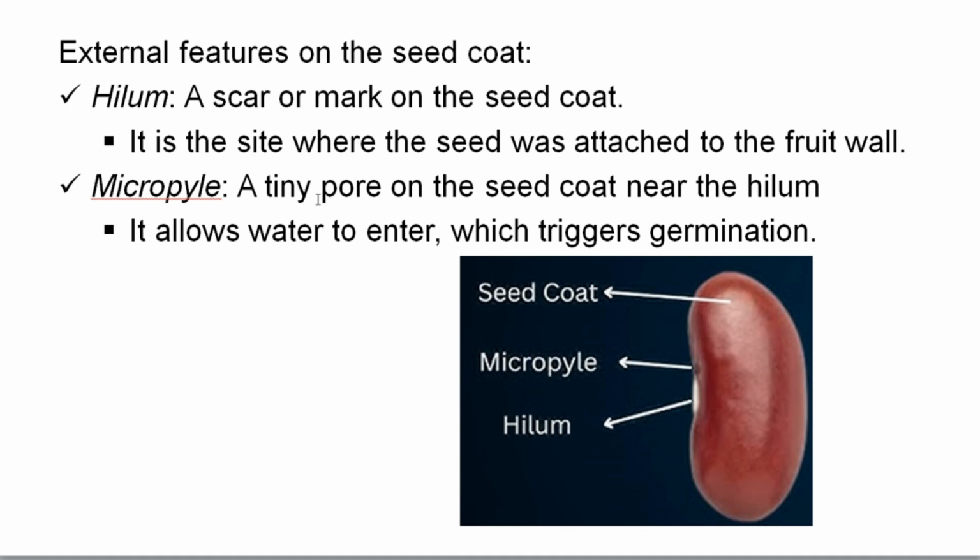And micropyle is a tiny pore on the seed coat, near the hilum. This micropyle is important to allow water to enter into the seed, which triggers germination. At first, the water enters the internal part of the seed through the tiny pore known as the micropyle. When the water enters into the seed, it triggers germination.